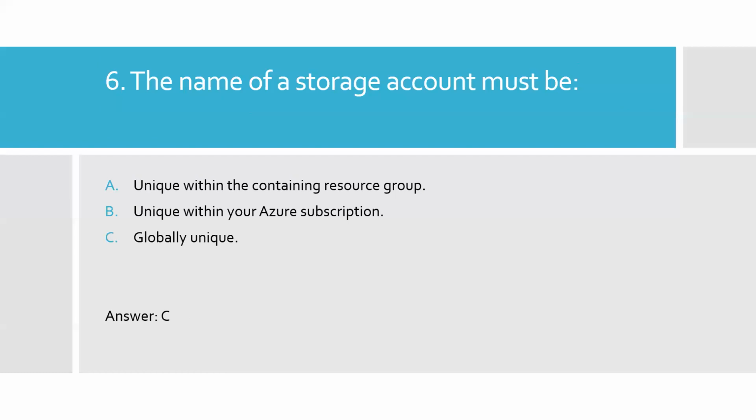For example, if you're creating a storage account named demo1, and you are trying to create the demo1 storage account, but Azure doesn't accept that name, that means someone is already using that name for their storage account. So you must choose a different name. So it must be unique. So option C is the right answer, globally unique.